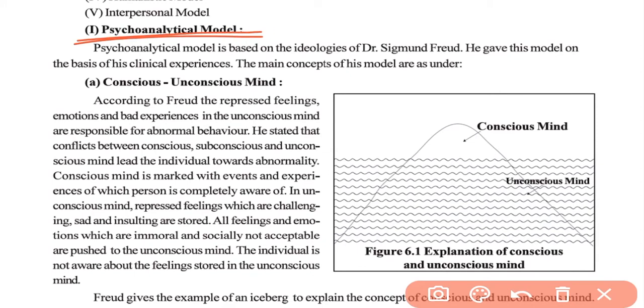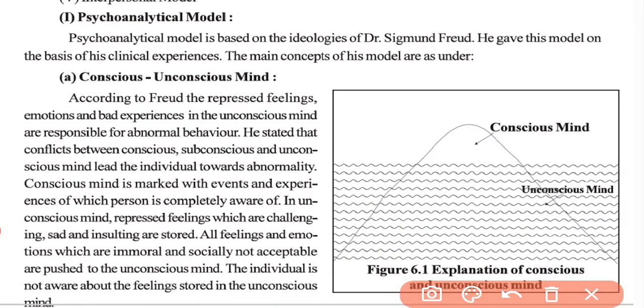So this psychoanalytical model is based on the ideologies of Dr. Sigmund Freud. Dr. Sigmund Freud gave this psychoanalytical model, in which he included four subparts. The first one is conscious and unconscious mind. So Freud said that if there is a conflict between conscious, unconscious and subconscious mind, then it will lead towards abnormality. So if there is a conflict between conscious, unconscious and subconscious mind, then abnormal behavior can be seen.